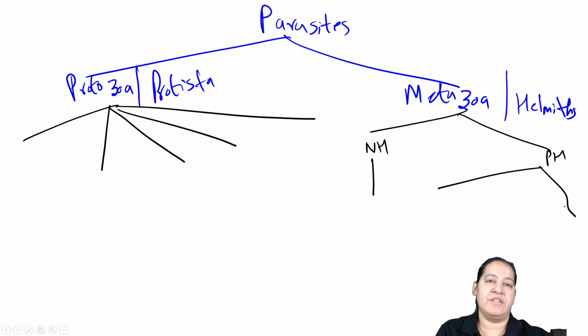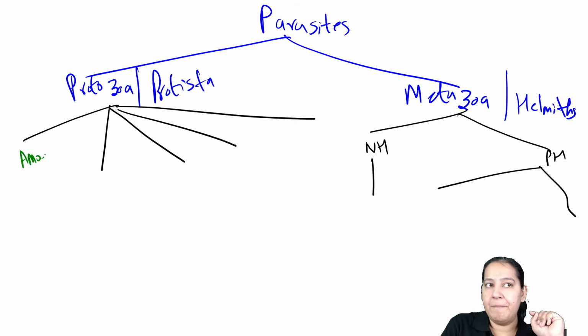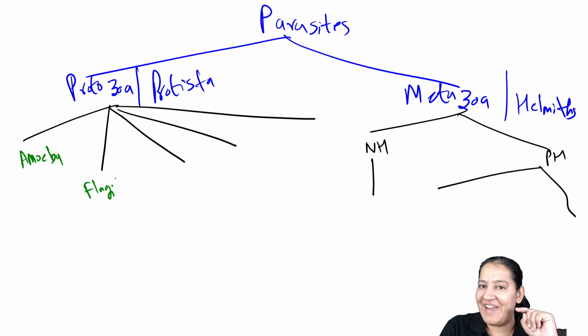Let me write the names of the categories so it will be easy for you to understand. In protozoa, it is amoeba. You have to write all amoebas. After that, it is flagellates. You have to write the flagellates. After that, it is sporozoans.